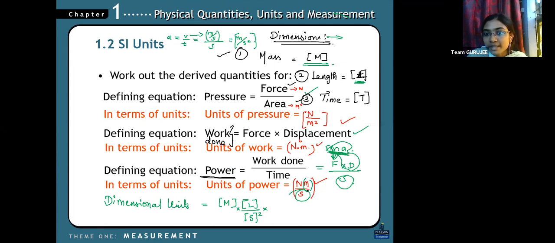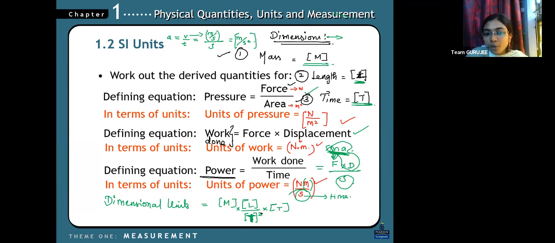1 divided by S, which means seconds. Second means what? Time. So here time is represented using what? T. I'm so sorry, I've written S here. Sorry for the confusion. Here it is T, right? So the dimensional unit is time.